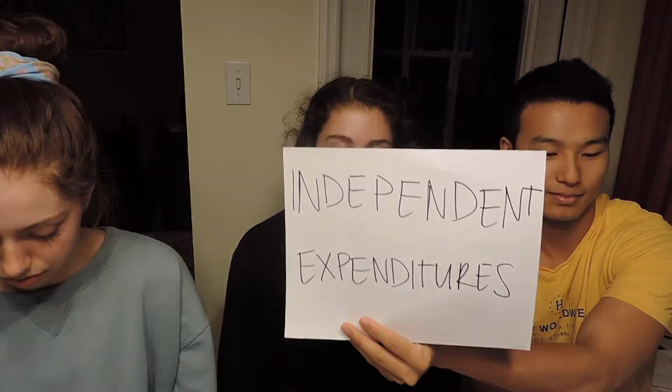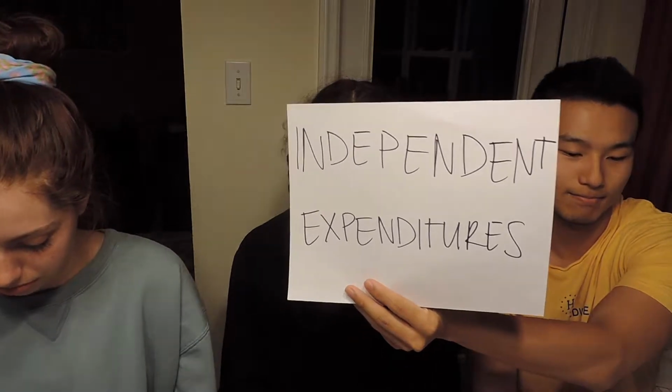Our last term is independent expenditures. Independent expenditure is when a donor spends money on the candidate's behalf. For example, the donor can spend their money to fund a political ad supporting their chosen candidate. Legally, independent expenditures cannot be made in coordination with the candidate or the political party.